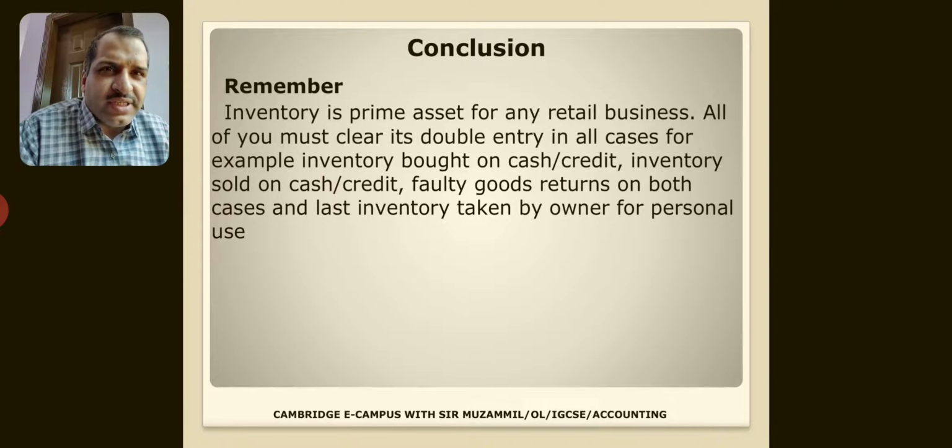So the conclusion of this lesson is that inventory is a prime asset for any retail business. All of you must be clear on its double entry in all cases. For example, inventory bought on cash, credit, inventory sold on cash, credit, faulty goods returns in both cases, like from customers or to suppliers, and lastly inventory taken by the owner for personal use. So hopefully after this lecture you would be very clear about inventory accounting.